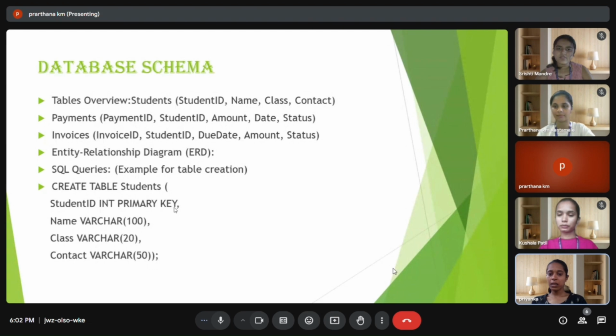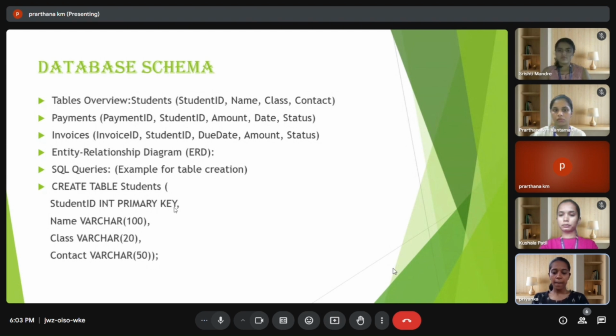In SQL queries, for table creation: create table student, student ID int primary key, name varchar 100, class varchar 20, contact varchar 50. This script describes the structure for storing student details, using varchar for text fields and int for the numeric ID. The primary key ensures student ID is unique for each student.